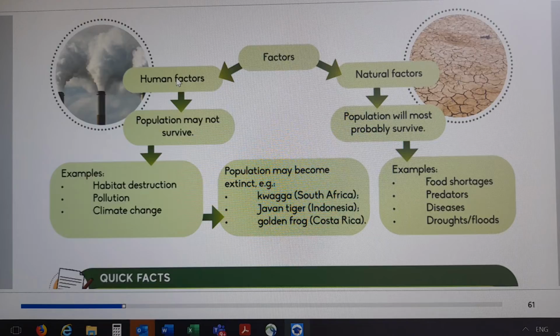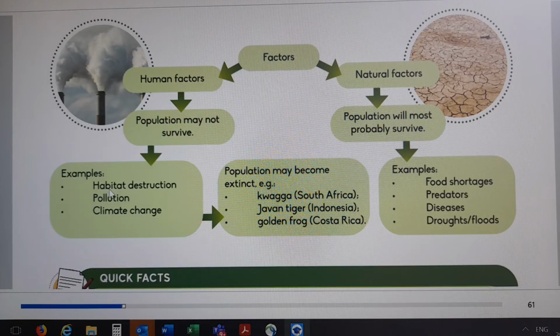So let's look at human factors. For example, habitat destruction, pollution, and climate change. We've talked about this in technology when we were doing electricity. You remember pollution. Maybe if we are building malls or factories where there are certain types of bird, we are destroying the home of this animal.